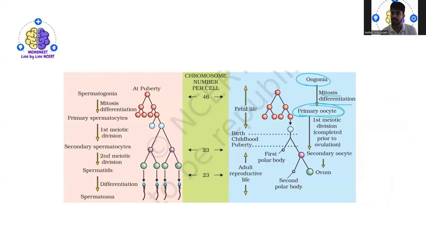Once the primary oocyte has been formed, it undergoes the meiotic division, which is not an equal division. When the first meiotic division happens, it is actually an unequal division. You can see here, so once meiotic division happens, it is an unequal division.